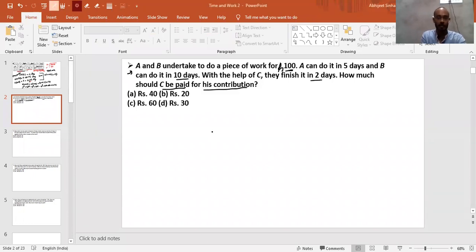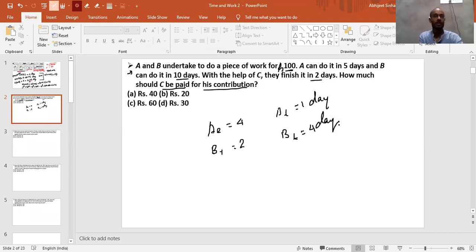Yes, exactly. Because suppose, for an example, A's efficiency is 4 and B's efficiency is 2, but A worked for 1 day and B worked for 4 days. Who will get more? A's efficiency is 4, so in 1 day A can do 4 units of work only.